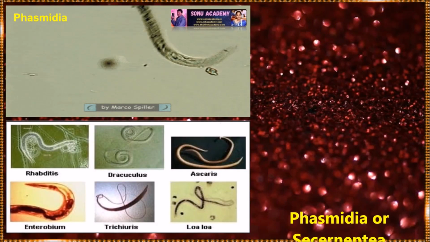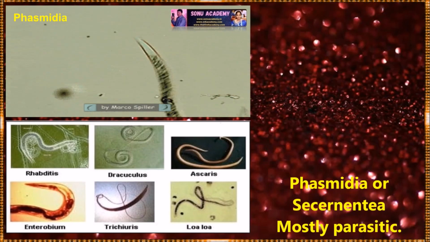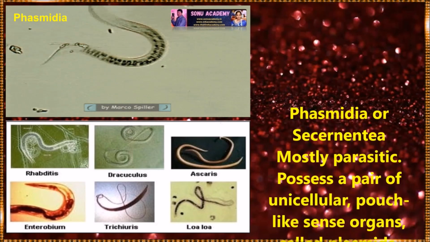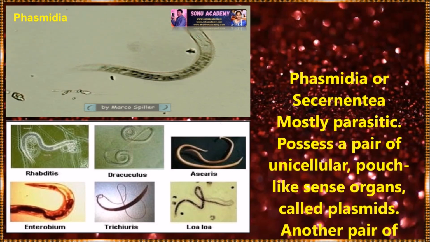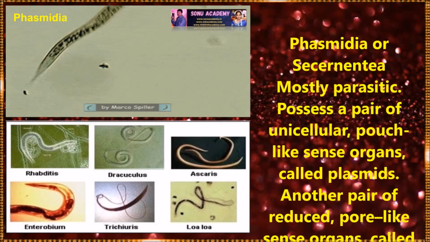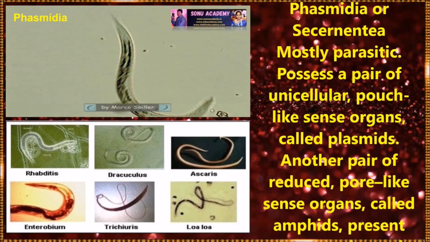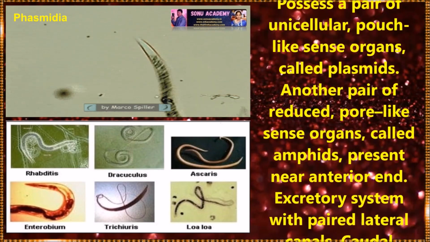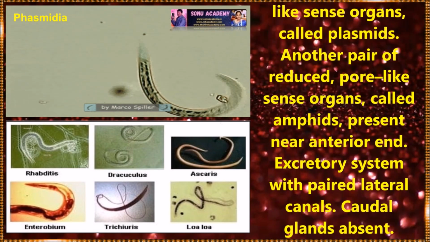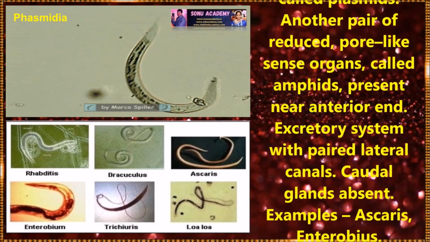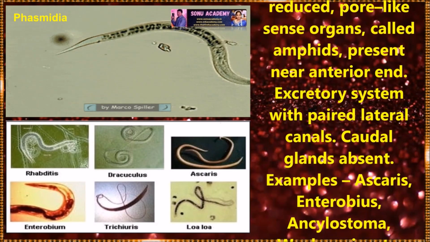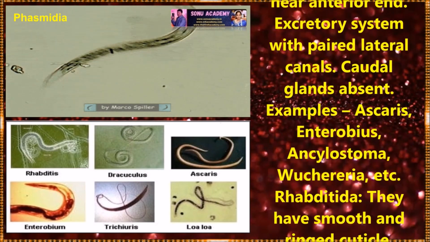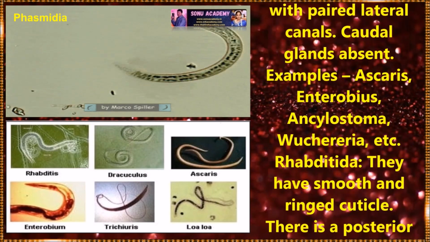Now let us discuss the classification of this phylum. Class Phasmidia: mostly parasitic, possess a pair of unicellular pouch-like sense organs called phasmids. Another pair of reduced pore-like sense organs called amphids is present near the anterior end. The excretory system has paired lateral canals. Caudal glands are absent. Examples of this class are Ascaris, Enterobius, Wuchereria, etc.